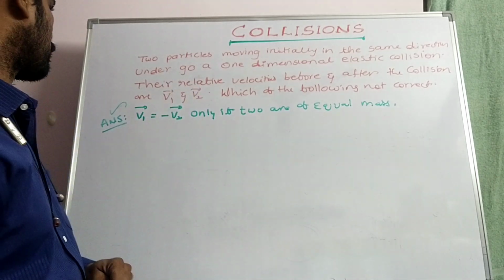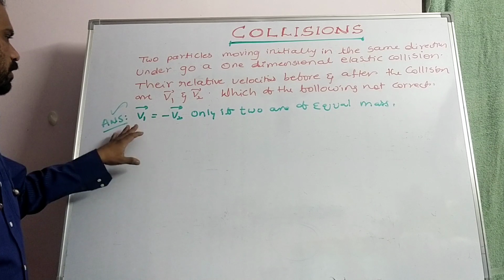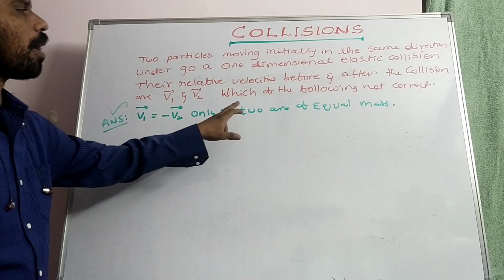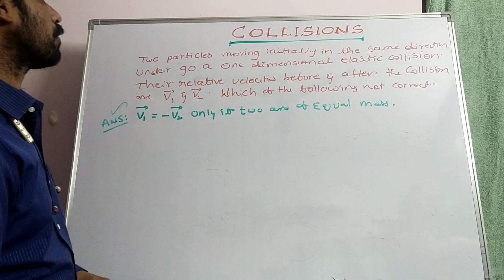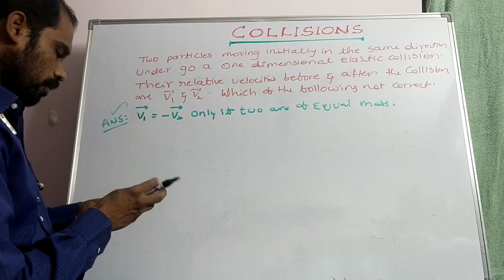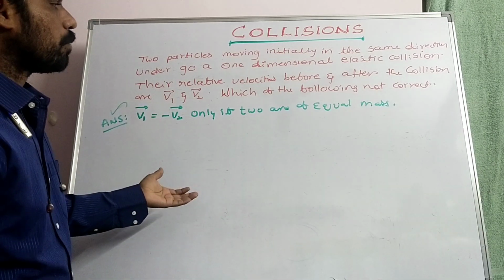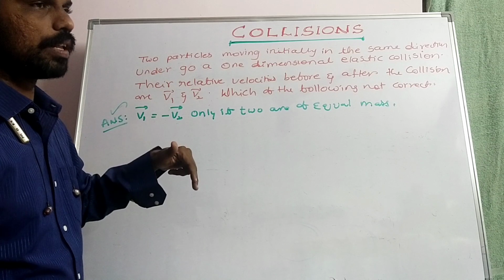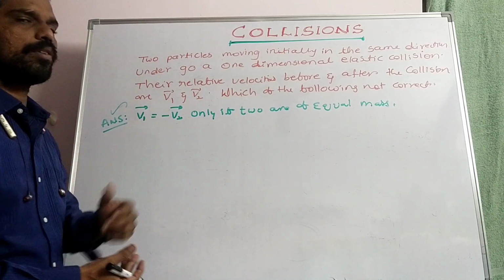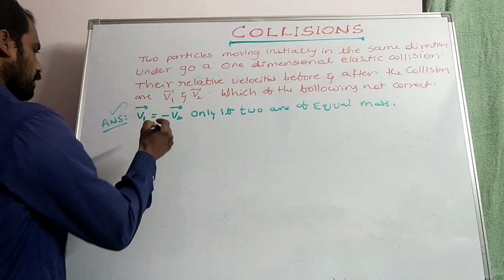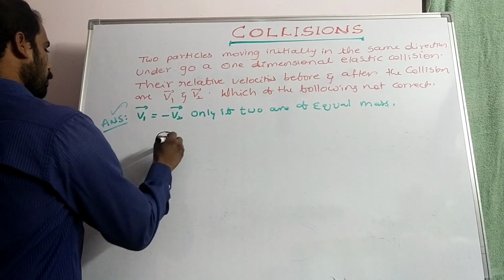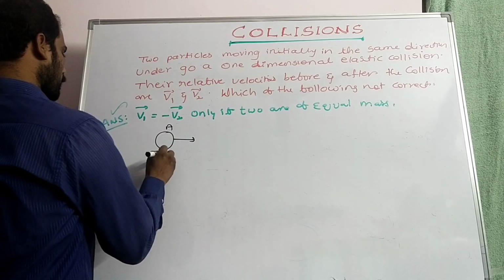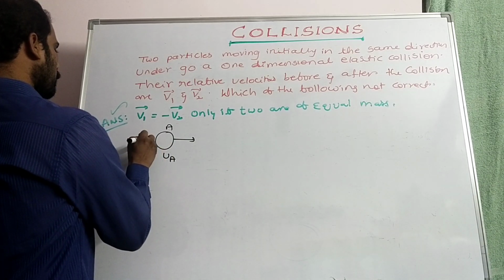Here we have four options. Among them, this one is the answer: v1 bar is equal to minus v2 bar only if the two are of equal mass. Even though the masses of the two bodies are not equal, this condition will be satisfied. See here, here is the sphere or body A, initial velocity UA, mass m1,